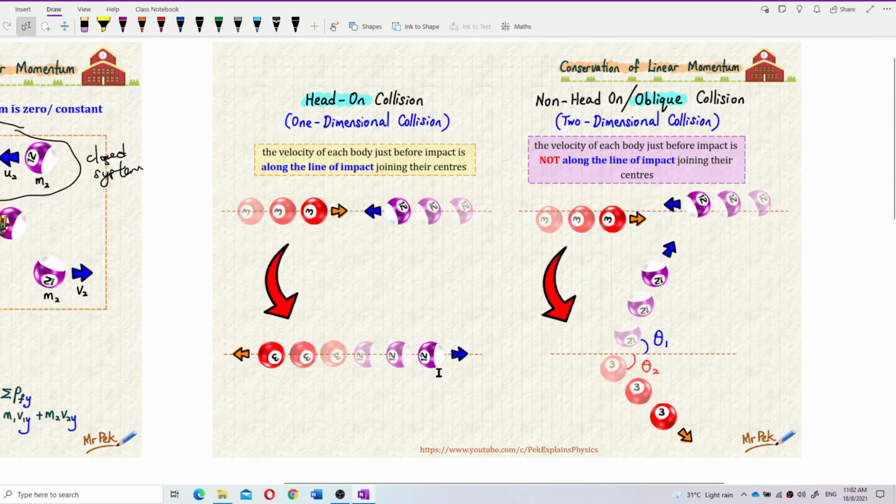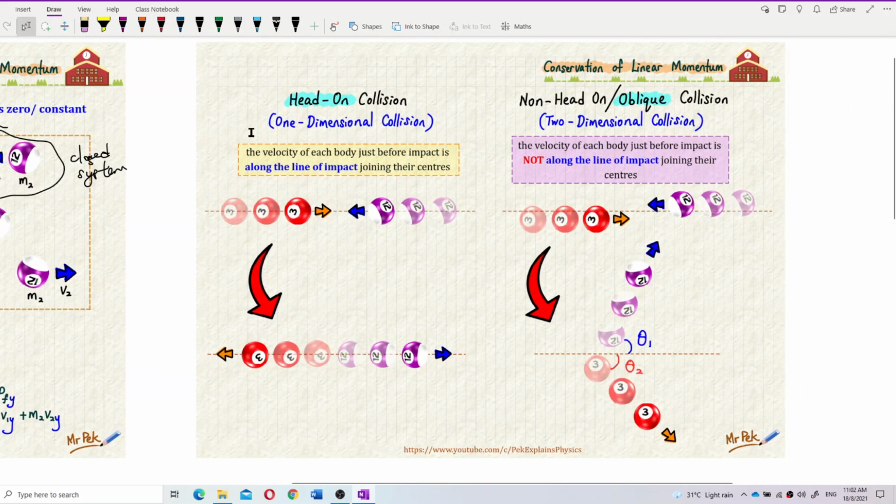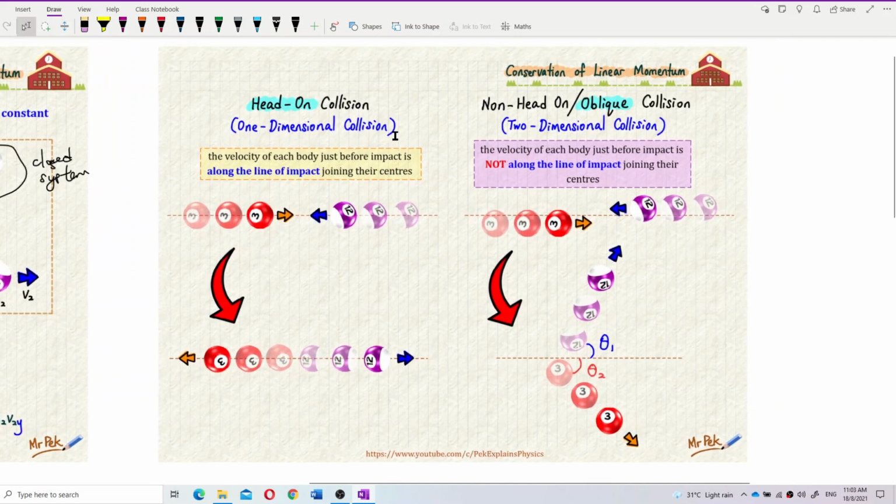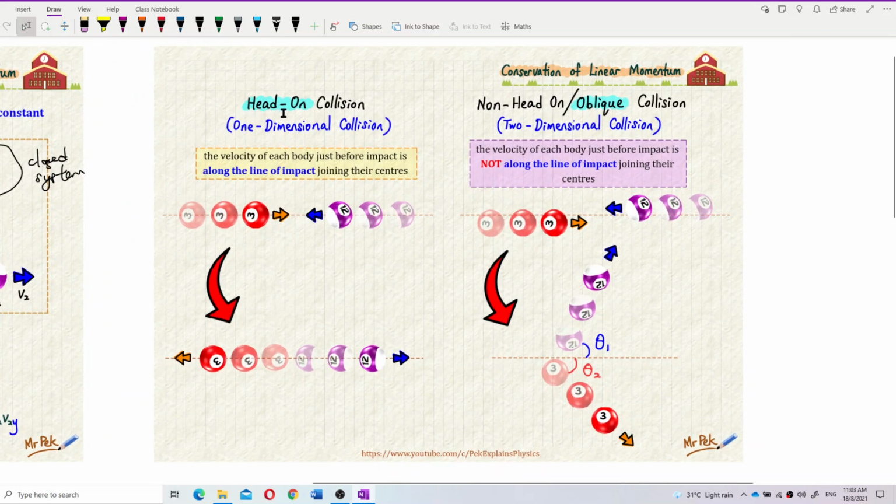Why do we need to learn about two-dimension collision? Because for collision, we have two types. We have one-dimensional collision, and we also have two-dimensional collision. The one-dimensional collision is named head-on collision, where objects directly collide. The word head-on means one dimension.